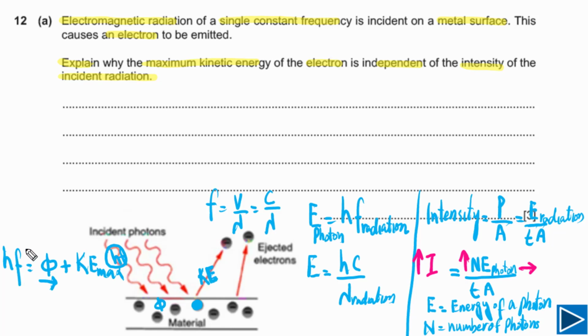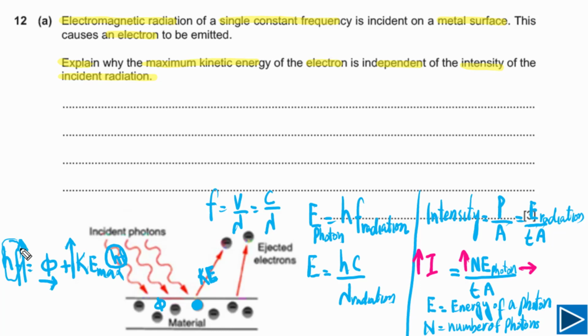Now, if we increase the frequency of photon, meaning if we increase energy of photon, as work function is constant, kinetic energy maximum of photoelectron will increase. And this is what we need to understand.